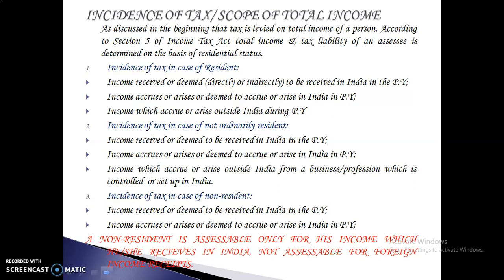Now we will discuss the incidence of tax or scope of total income. The total income of any previous year of a person who is a resident includes all income from whatever sources he derives. As discussed in the beginning, tax is levied on the total income of a person. According to section 5 of the Income Tax Act, total income and tax liability of an assessee is determined on the basis of residential status. Now we will discuss incidence of tax in case of resident.